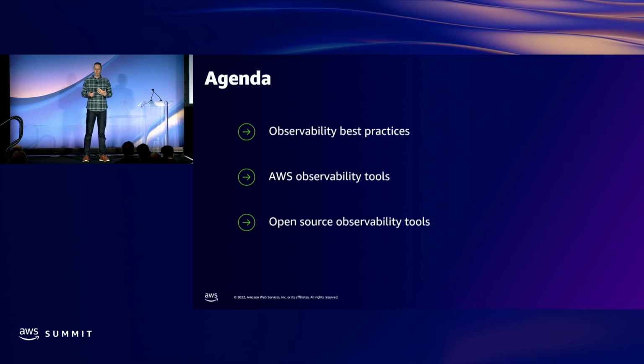And then once we cover some of the observability best practices, we're going to talk about how to put those into practice with the AWS native observability tools. So this includes CloudWatch. This is our AWS native observability platform. And CloudWatch can help with metrics and logs, but also AWS X-Ray, which is our solution for distributed tracing. And then we have a set of customers that would like to standardize on open source observability solutions. And so we're going to talk about those as well. Things like our new Amazon managed service for Prometheus, Amazon managed Grafana, and also a really interesting open source project called OpenTelemetry, and what we're doing in that space.